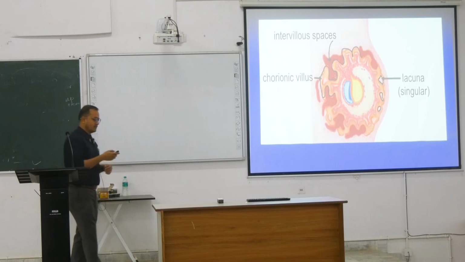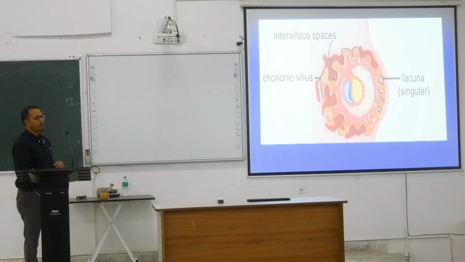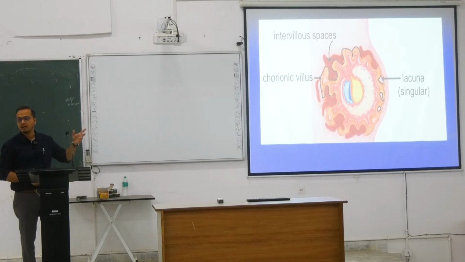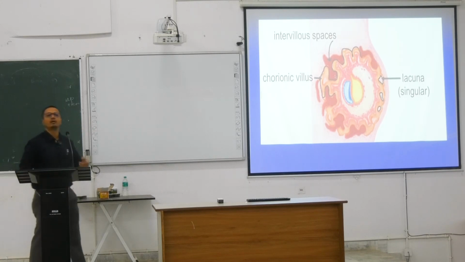Forming over here is this region, which we call the lacunae, filled up with the maternal blood. A connection between the maternal blood and the fetus is established. Now you can see this region. We have the syncytial trophoblast, cytotrophoblast and the mesoderm. In short, we call them the chorion, making finger-like projections. These finger-like projections we call villi. Now, these villi come from the chorion. We call them chorionic villi.